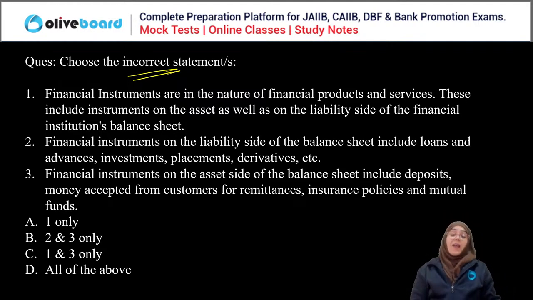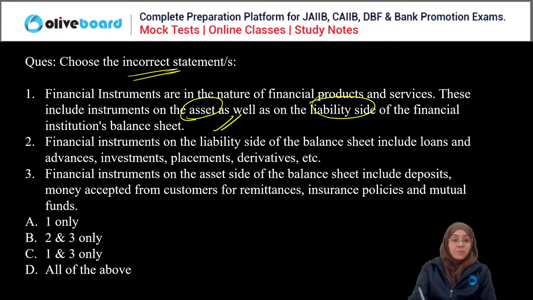Okay. So we have to choose the incorrect statement here. So now think. Financial instruments are in the nature of financial product and services. These include instruments on the asset as well as liability side of the financial institution's balance sheet. So that is correct.